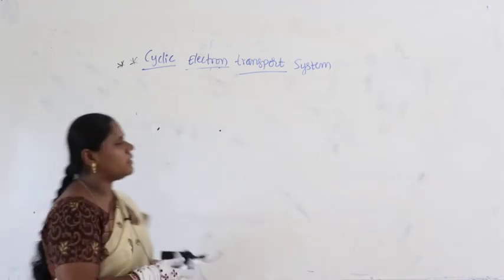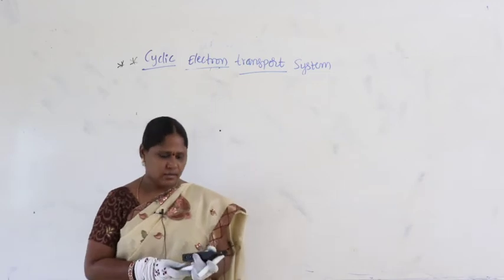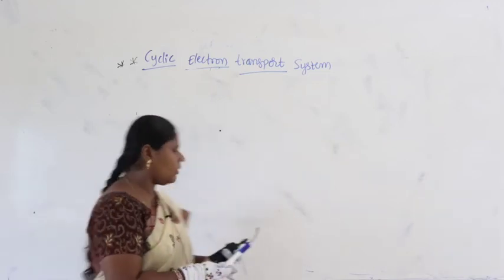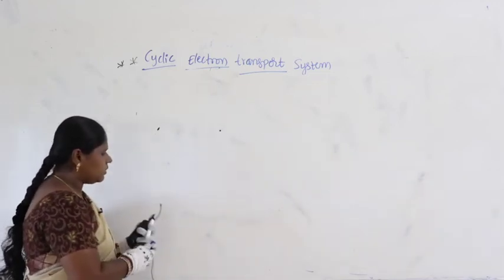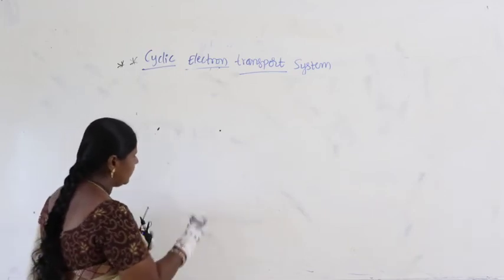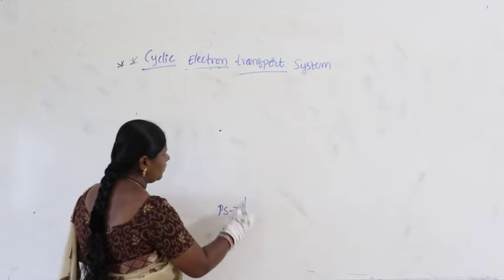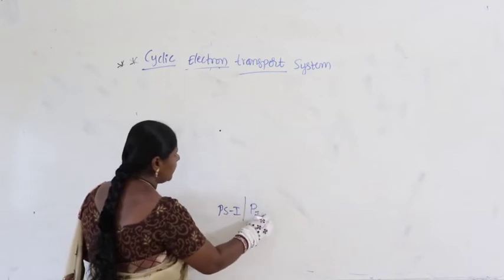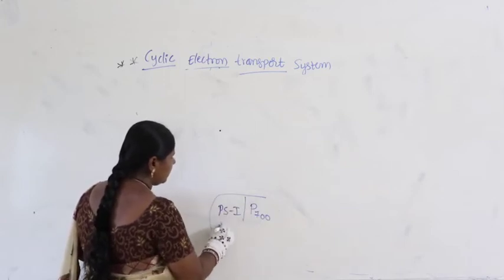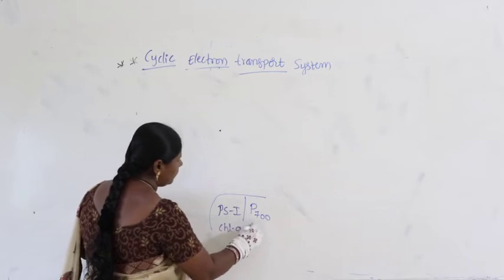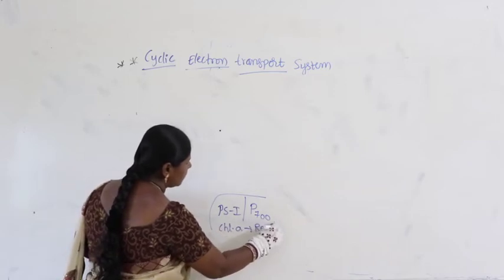Right guys, let us continue about cyclic electron transport system. Remember, cyclic electron transport system starts with PS1. Photosystem 1 itself is called P700. Here chlorophyll A acts as the reaction center.